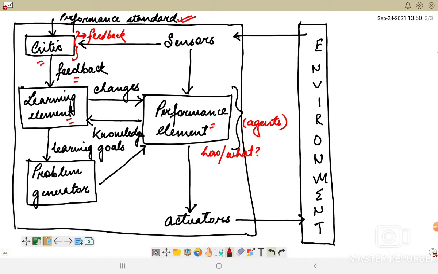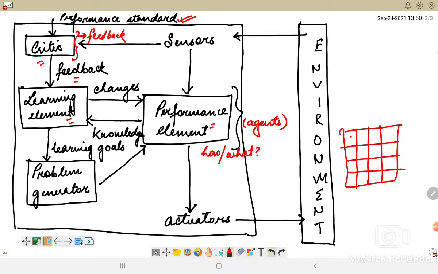For example, if you take a chess program, it could receive a percept indicating that it has checkmated its opponent. So I have a chess board, and there may be the king here, and maybe I have used these two blocks in order to checkmate the king which is here, right? Based on the perception that I'm getting from the environment, from there itself the critic can analyze how the agent is doing. So the agent is winning the game, right?